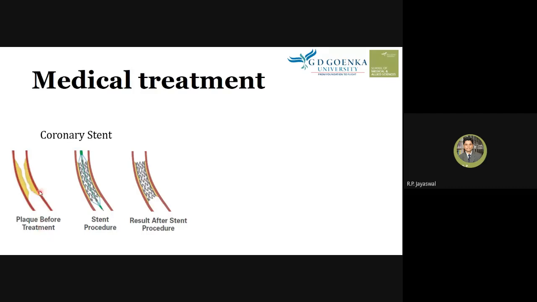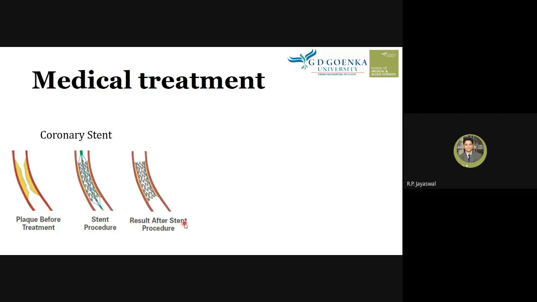Before treatment, the plaque usually causes narrowing of the artery, and the stent procedure is done to widen the narrow artery. Now the stent has inflated, and it has opened the lumen of the affected artery.